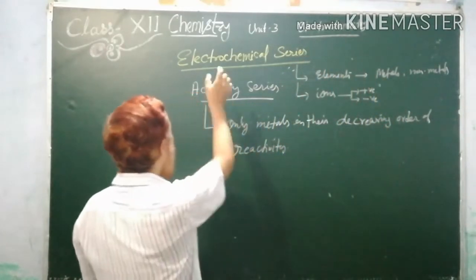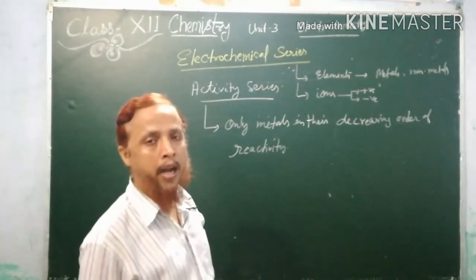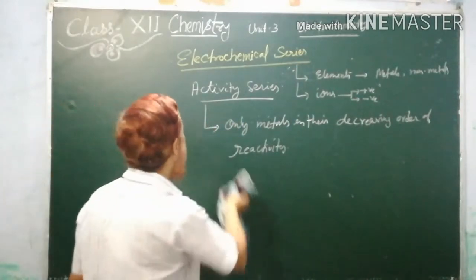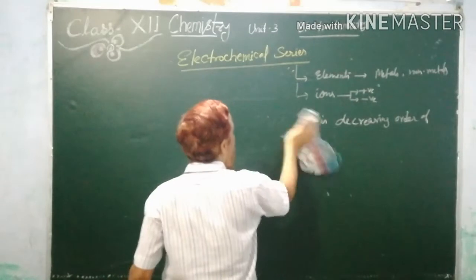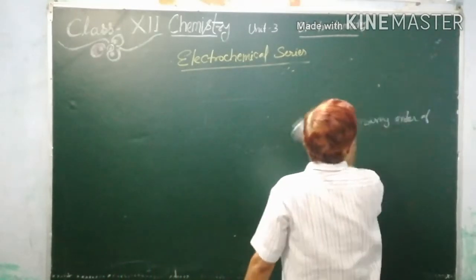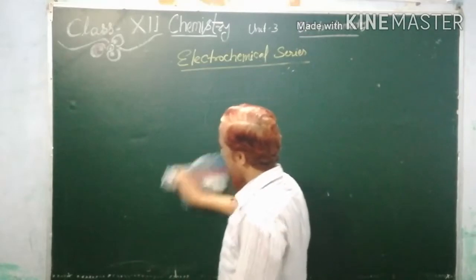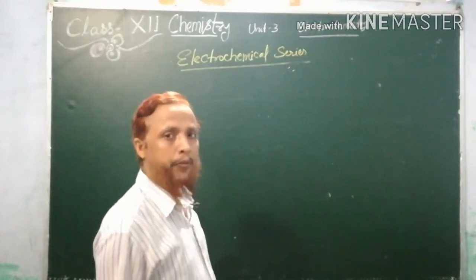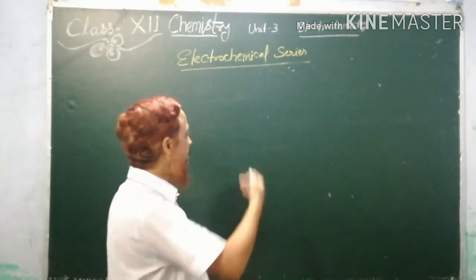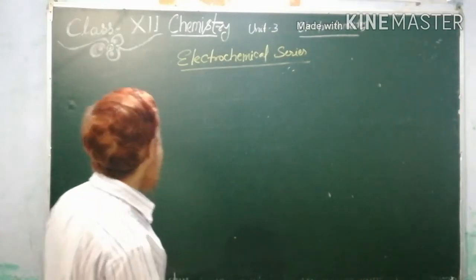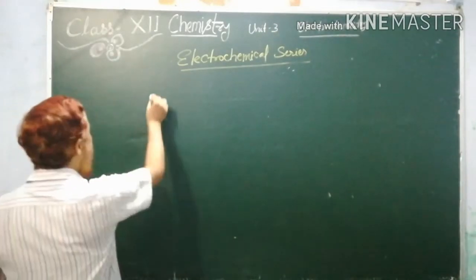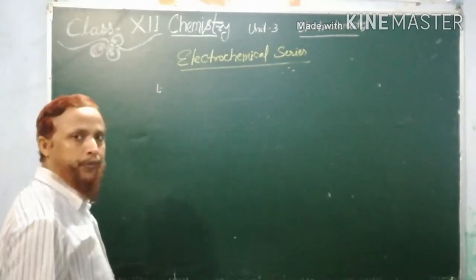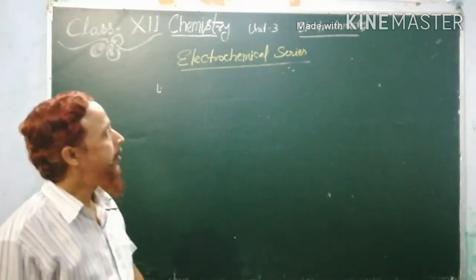So let's see which elements and ions are arranged. I will write a few metals, non-metals and ions, because this is a very big series. Only what is very important to learn, and mostly numericals based on that will be covered in this series. So I will write a little bit short series here. Starting, always remember, lithium will be on the top. Lithium will be the first in the series, on the very top of the series.